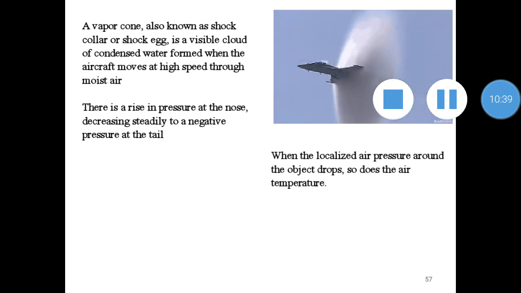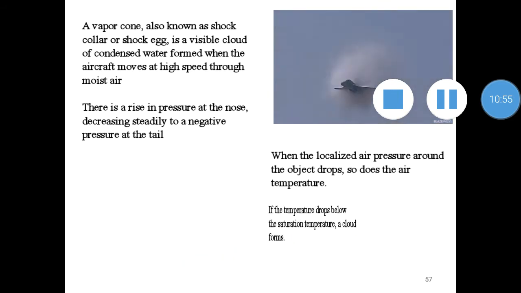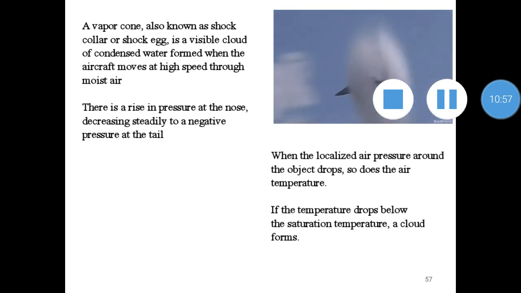So what happens when this air pressure decreases? When the localized air pressure around the object drops, which is at the tail of the aircraft, so does the air temperature. When the pressure decreases, the temperature of the air also decreases at the tail part of the aircraft. And since this temperature drops below the saturation temperature, a cloud forms. We all know about dew point temperature, right?